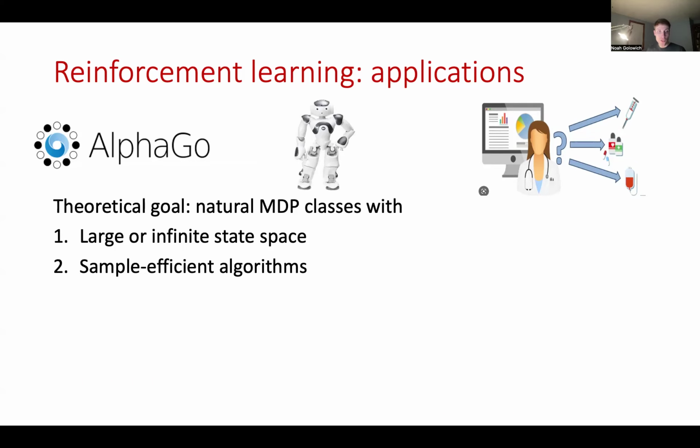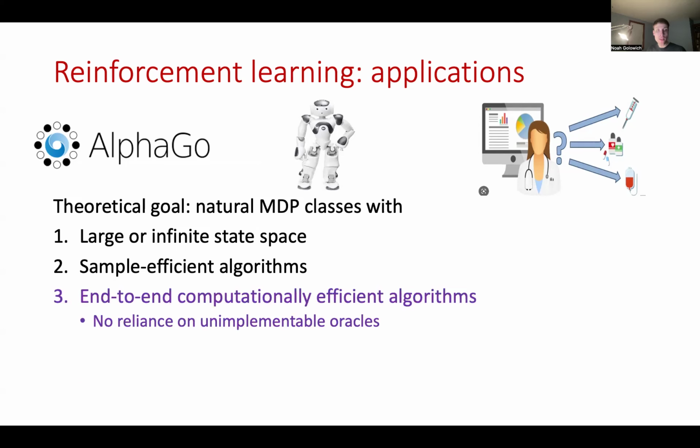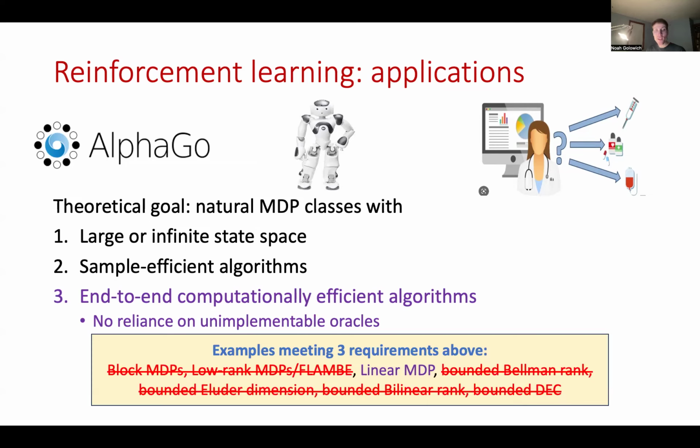And in light of this issue, it's natural to augment our requirements with a third, namely that these natural classes of MDPs have end-to-end computationally efficient algorithms. In particular, we don't want any reliance on unimplementable oracles. And when we add this third requirement, most of these existing examples fail to meet it. And in fact, the only one that does is linear MDPs, which will be the topic of this talk.